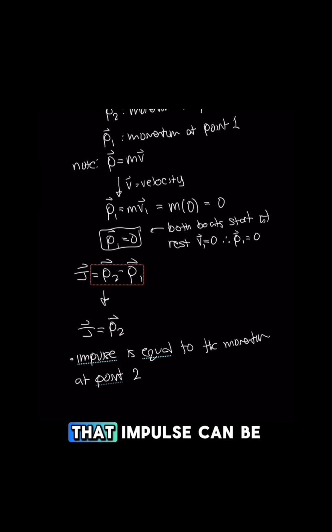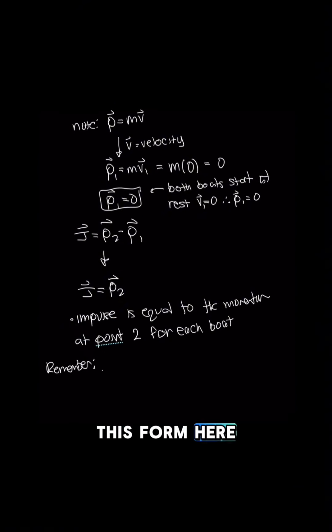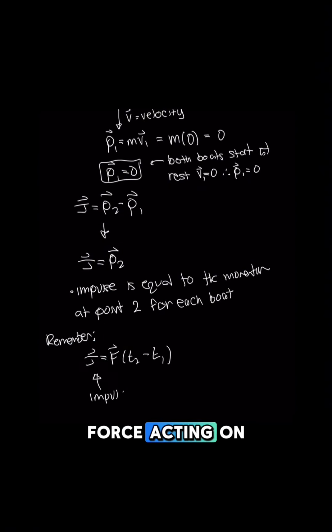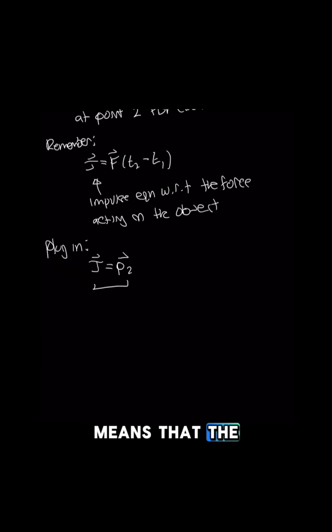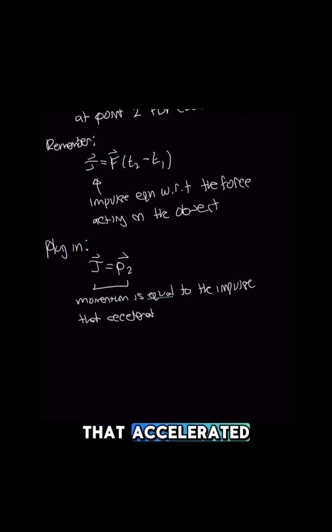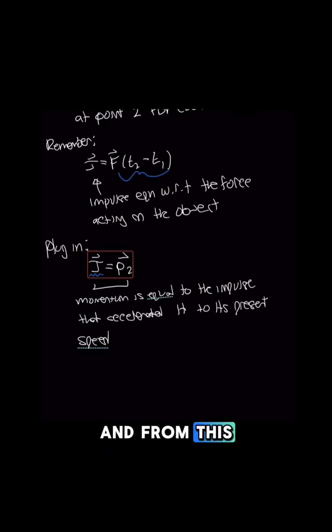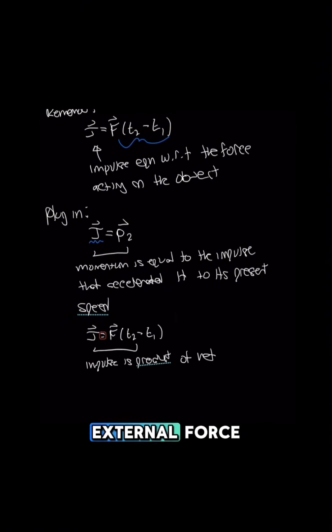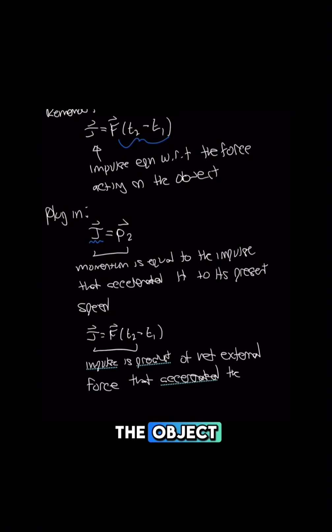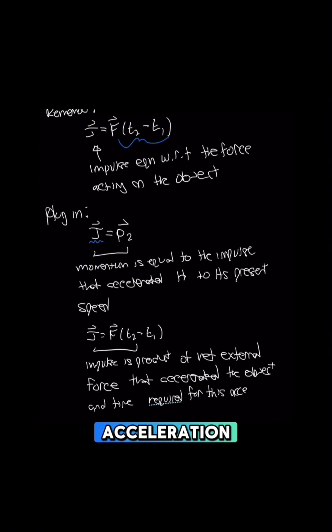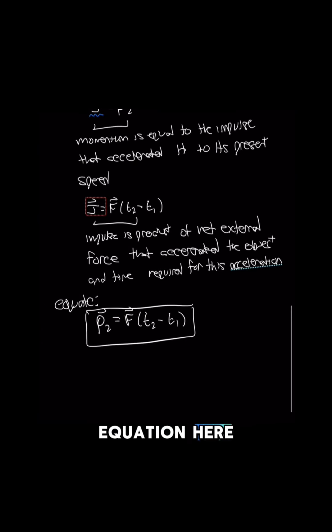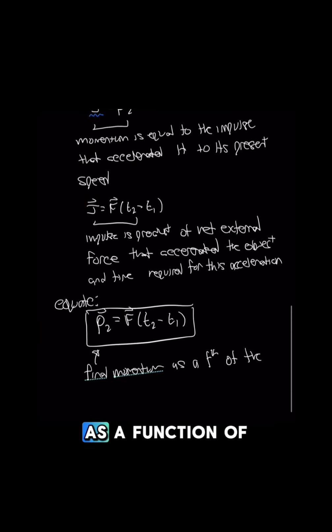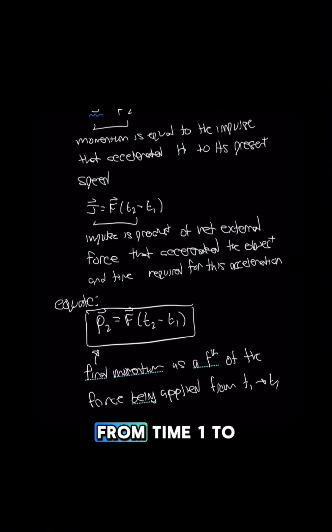And if we remember that impulse can also be written in this form here with respect to the force acting on the object, we can note that our first equation for the impulse means that the momentum is equal to the impulse that accelerated the object to its present speed. And from this equation, impulse is the product of the net external force that accelerated the object and the time required for this acceleration. If we equate these two equations, we arrive at this equation here, which represents the final momentum as a function of the force being applied from time 1 to time 2.